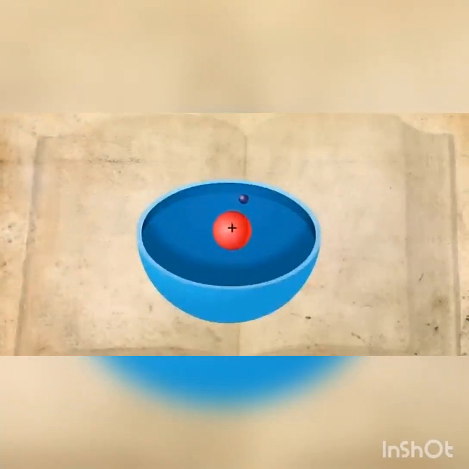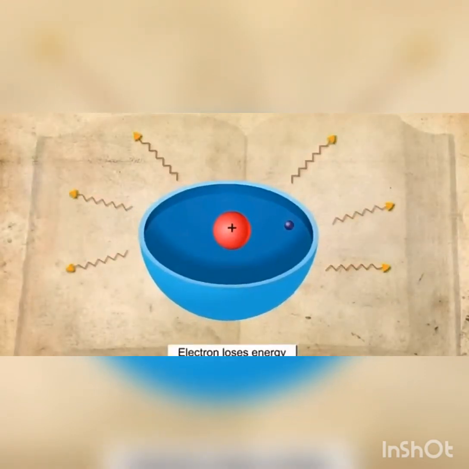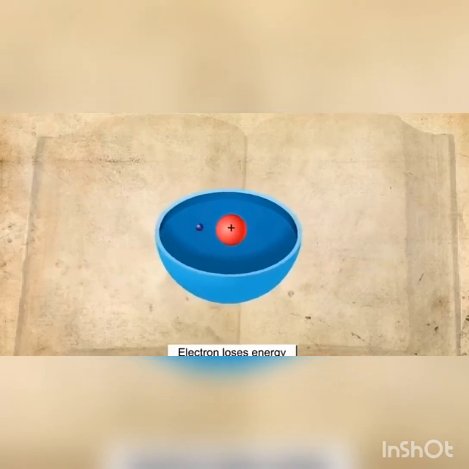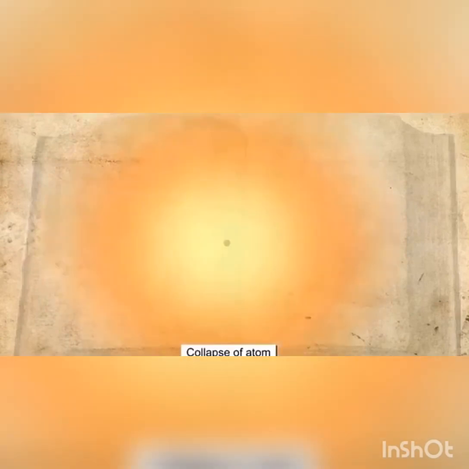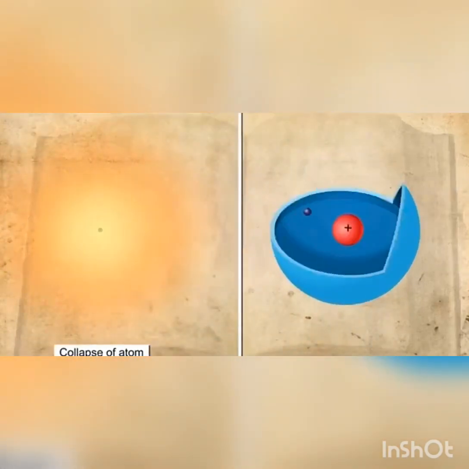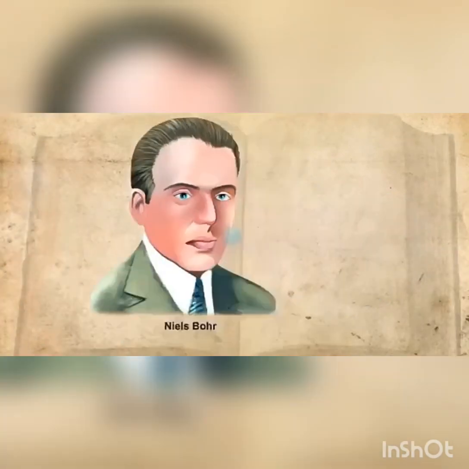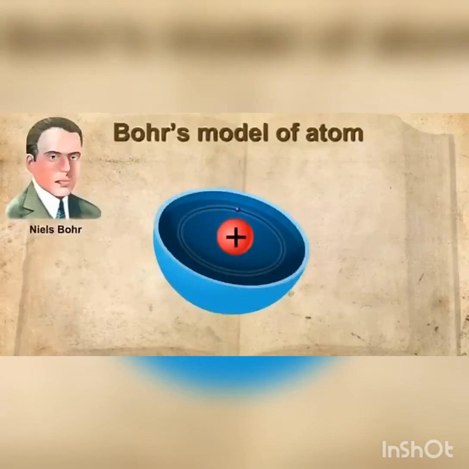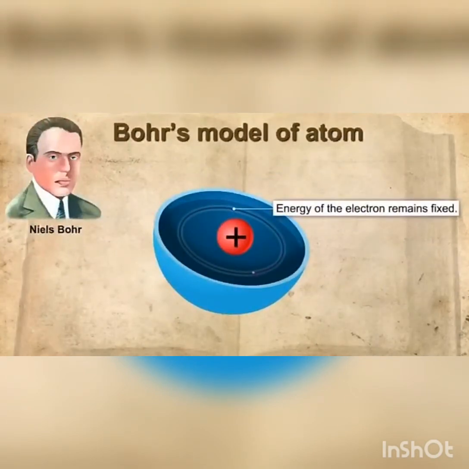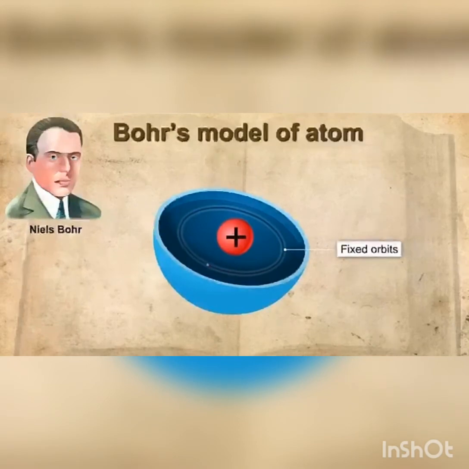However, later on, it was found that any particle in a circular motion would undergo acceleration and thus would lose energy. So, the electron would take a spiral path and would finally fall into the nucleus and the atom would collapse. But this does not take place in reality. Bohr said that electrons do revolve around the nucleus, but their energy remains fixed. He explained that the energy of electrons remains fixed because they are restricted to some fixed orbits.